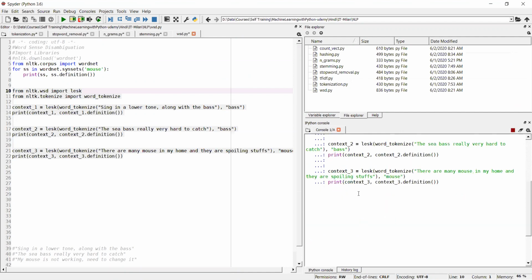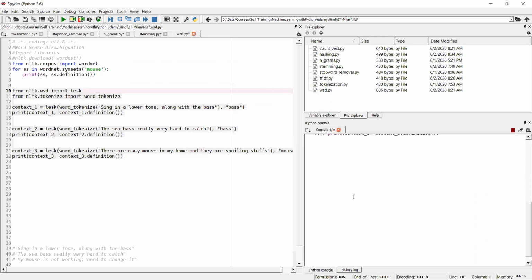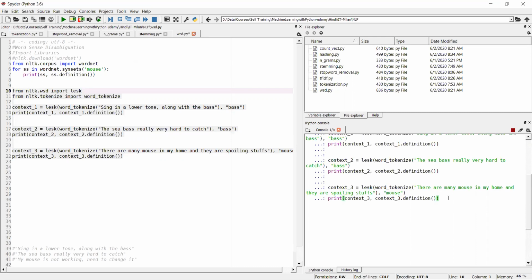Why is it taking time? This lesk, NLTK's Lesk, internally used that WordNet to identify the context.